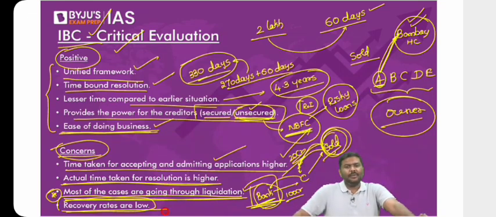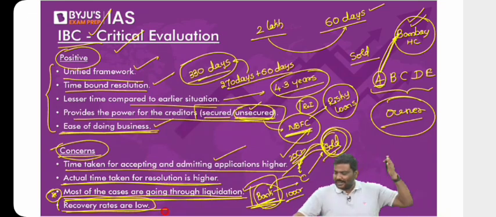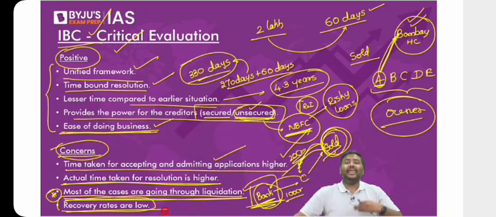There is already IBBI, then why NCLT and DRT? IBBI is a regulator. It is like asking, if there is already the Reserve Bank of India, why is there a State Bank of India? Do you think the functions of the Reserve Bank of India and State Bank of India are one and the same? One is a regulator, another is a lender. In the same way, NCLT will conduct the process. But who should be certified as an insolvency professional? Who should ensure that all the people involved in the process are following the law? It is IBBI.